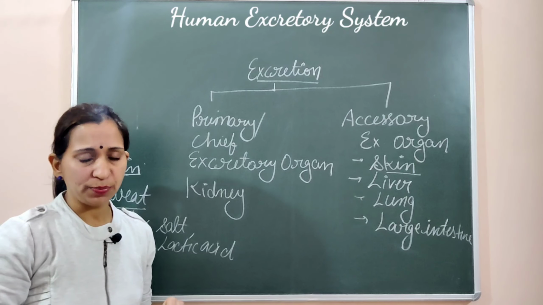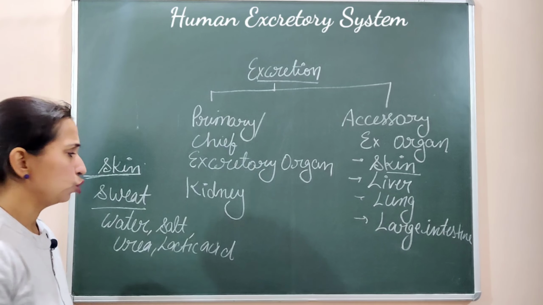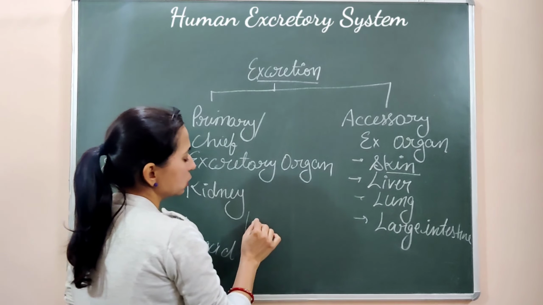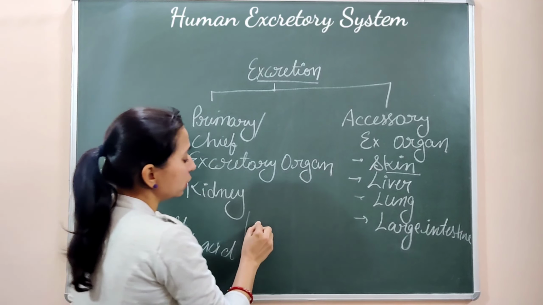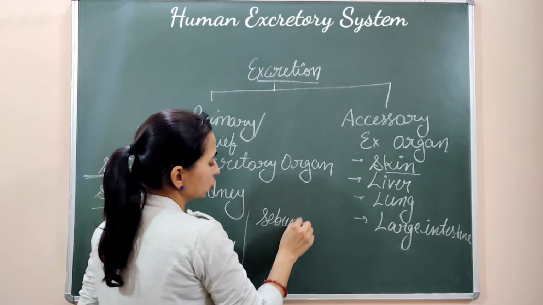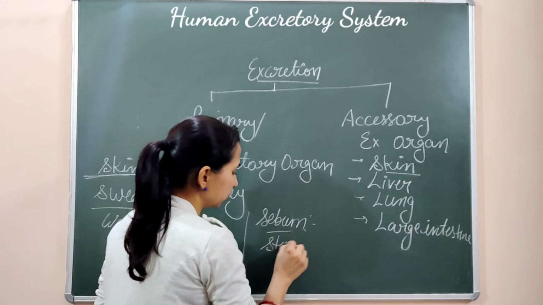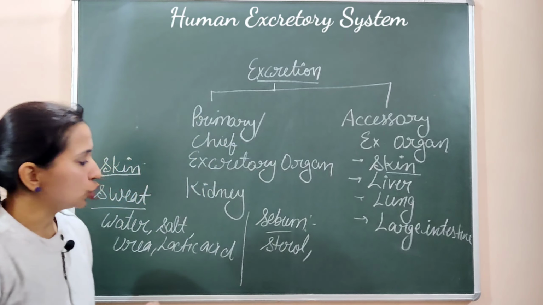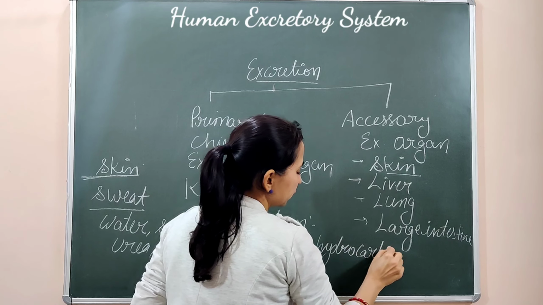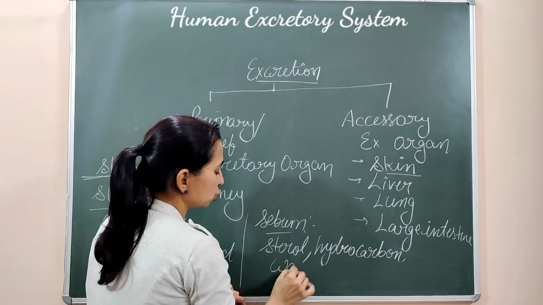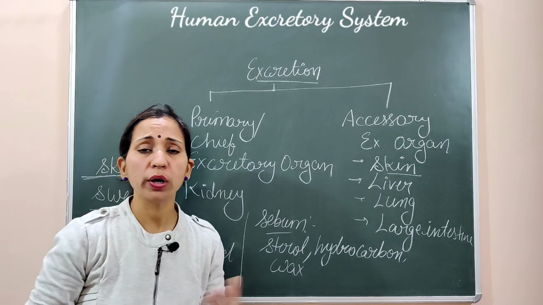Second, the sebum, or the oil or wax, which is produced by the sebaceous glands of the skin, also performs the excretion function. Let's see how. With the sebum, they secrete sterols. Some hydrocarbons can also be secreted with the oil, and wax can also be secreted with this sebum, and this wax makes an oil covering over the body.